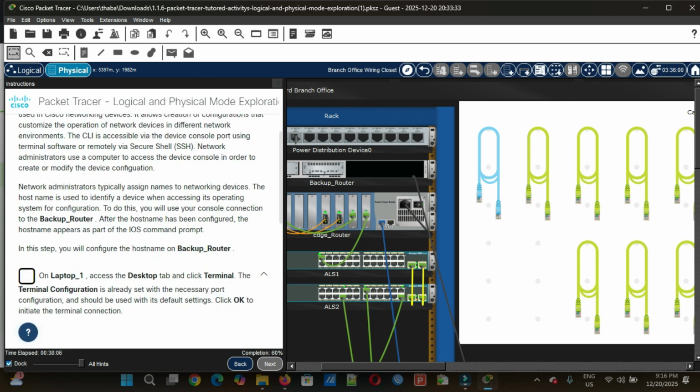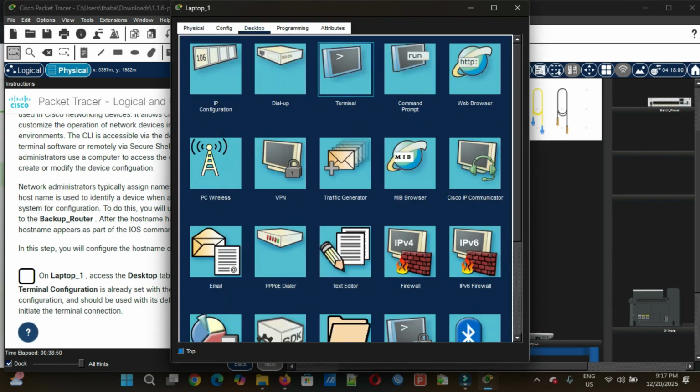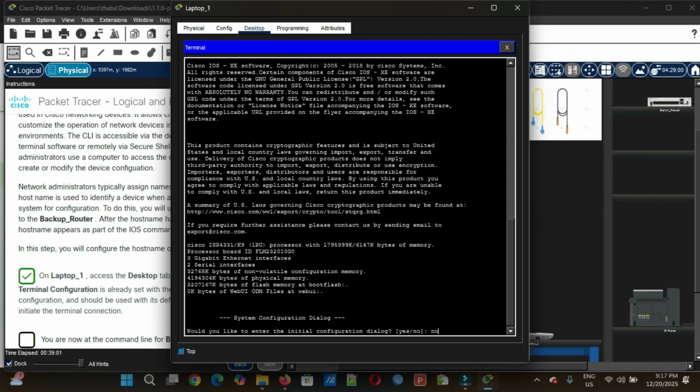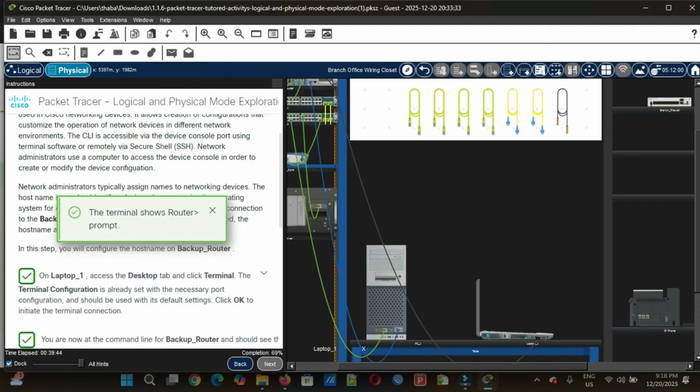On laptop 1, access the desktop tab and click terminal. The terminal console is already set with the necessary port configuration and should be used with its default settings. Click OK to initiate the terminal connection. Okay, let's go to the laptop. Let me minimize my working station. Click the laptop, go to desktop, and then click OK. We don't want to enter this, I know. Let's press enter. The terminal shows the router prompt.